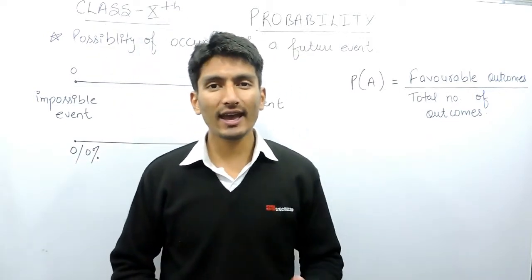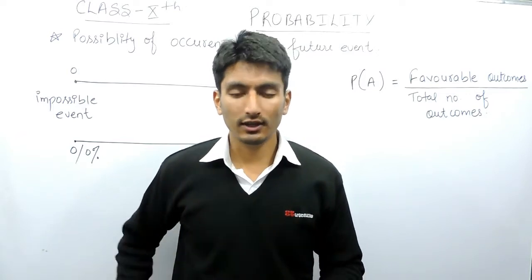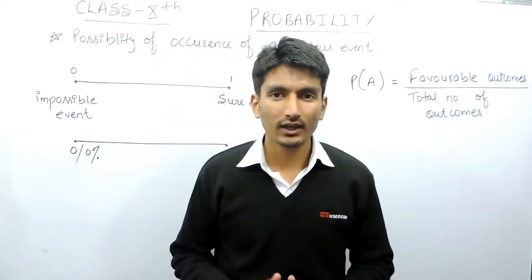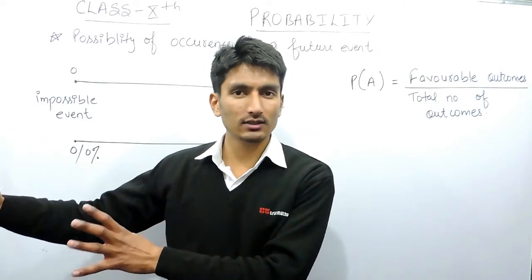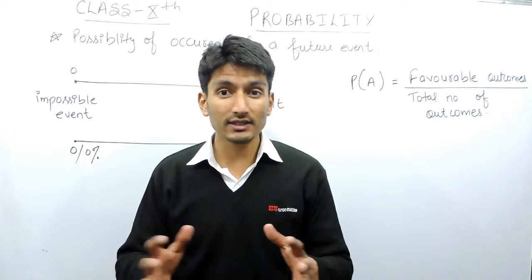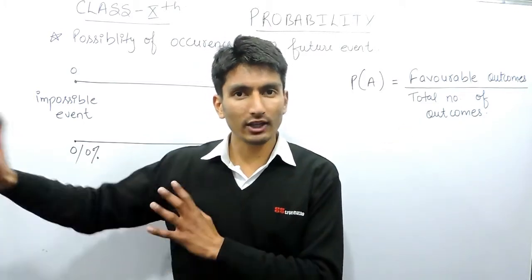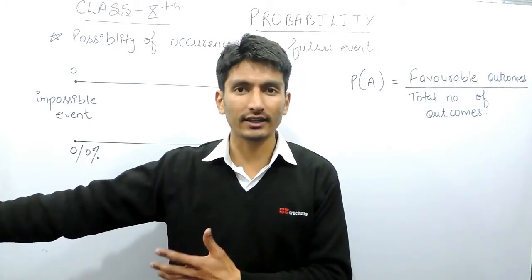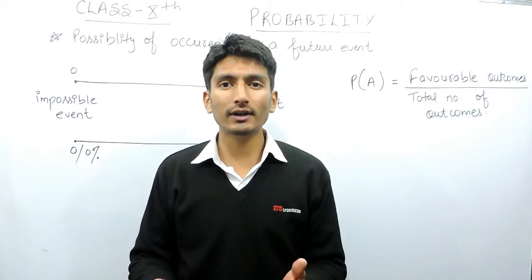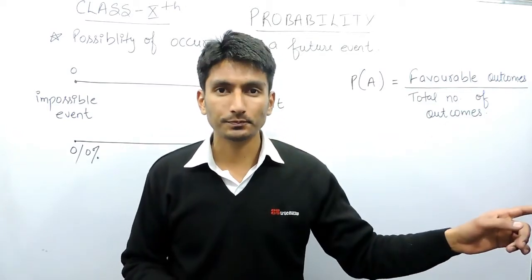What probability actually means. Let me explain giving this example. There are three things: one thing which has happened in the past, one thing which is happening in the present, and one thing that will happen in the future. The past is already gone. You can't predict something because that is sure, that has happened already. And in the present, again you can't predict because it is already happening. But you can predict the future.